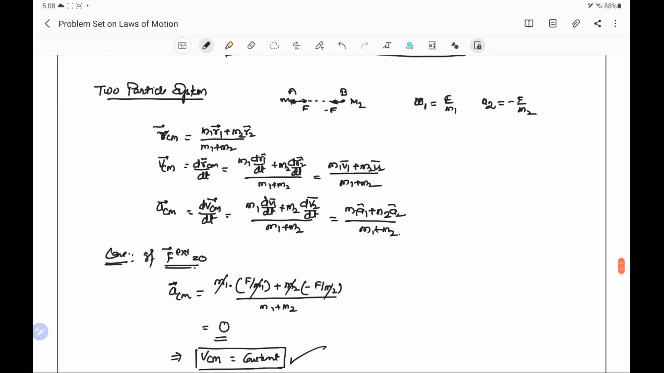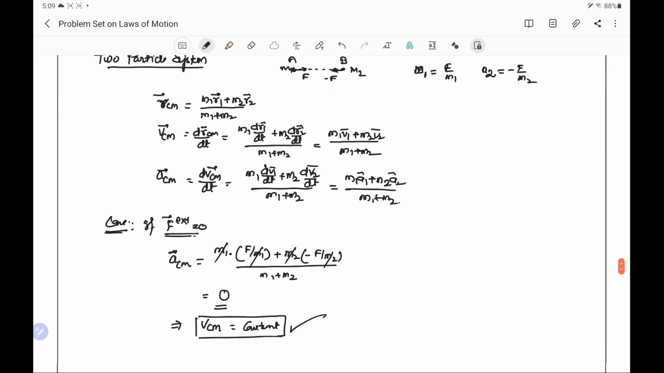Now we have to find the center of mass in some of the cases.